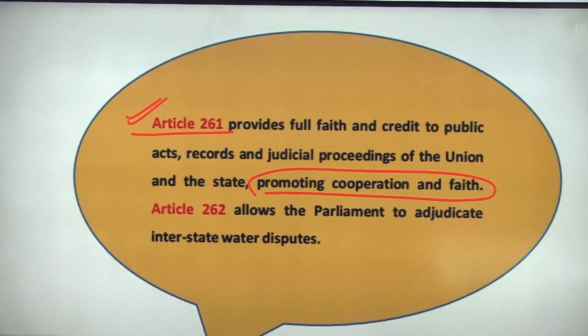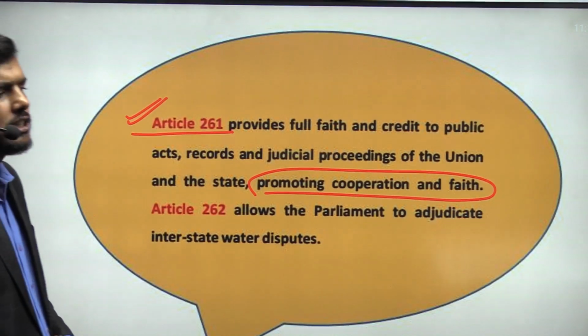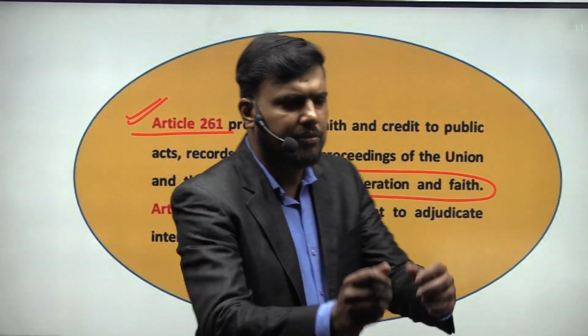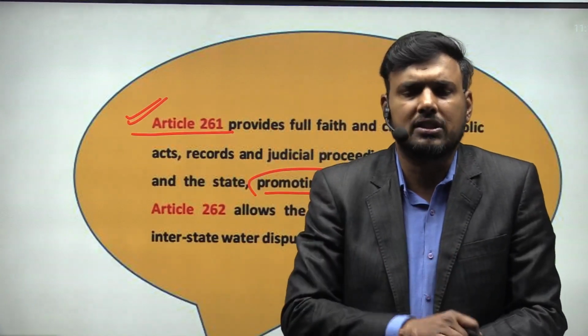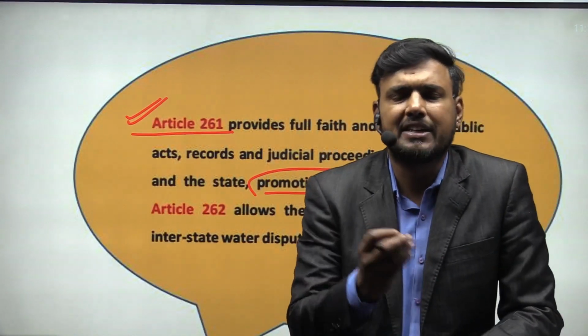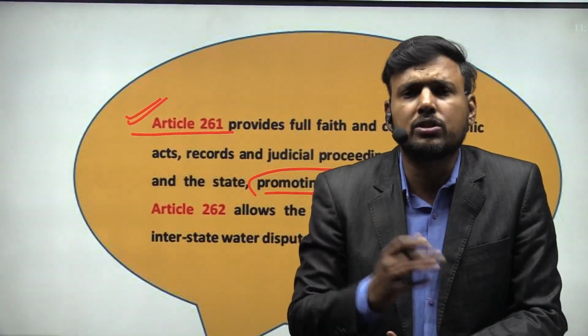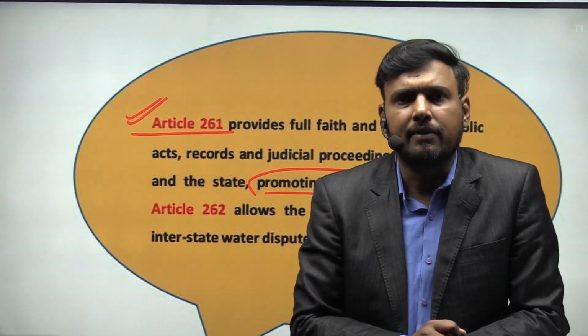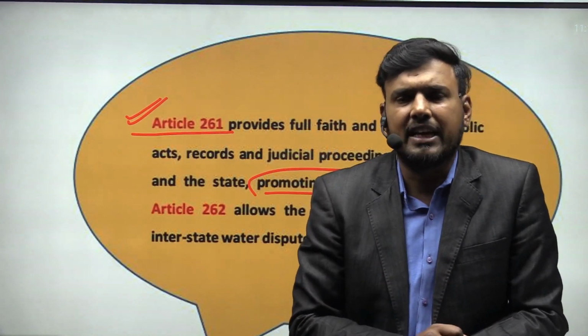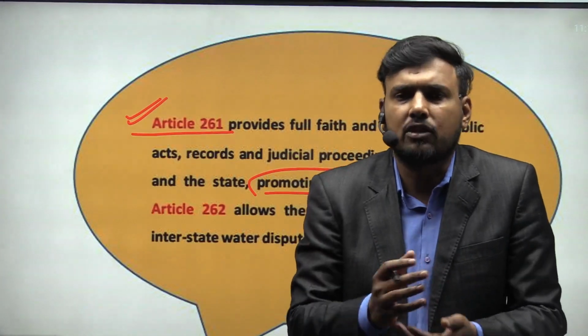Similarly, Article 262 says that the parliament can adjudicate interstate water disputes. We know that there are various resources in this country. If we take water as a resource, this is a very crucial resource, and each and every state will have that requirement.